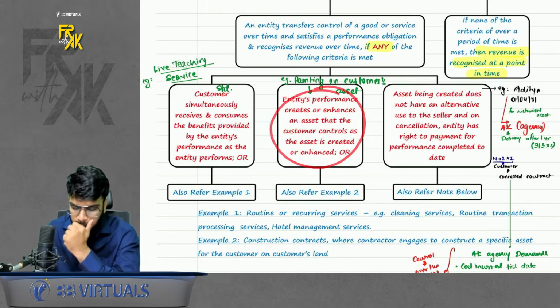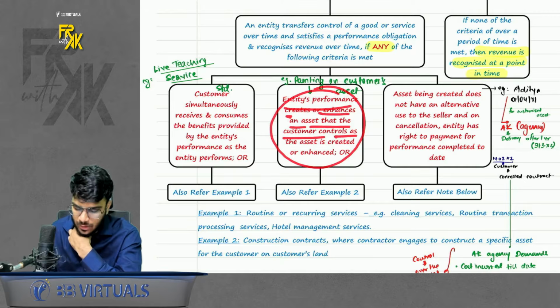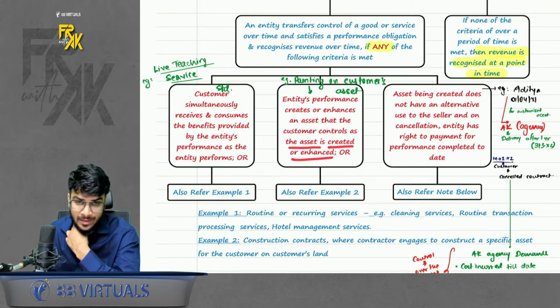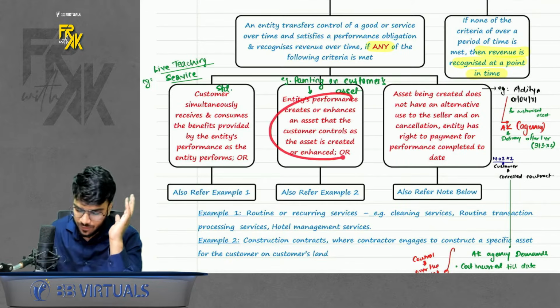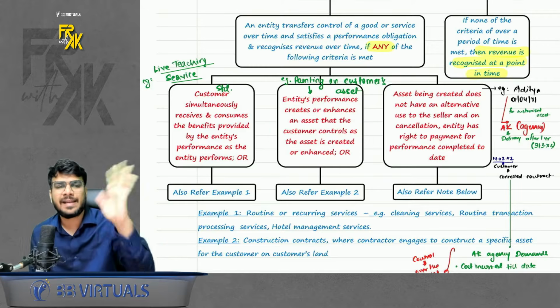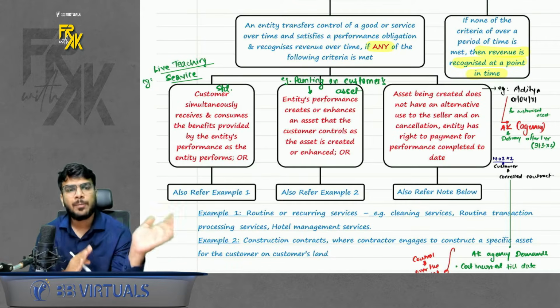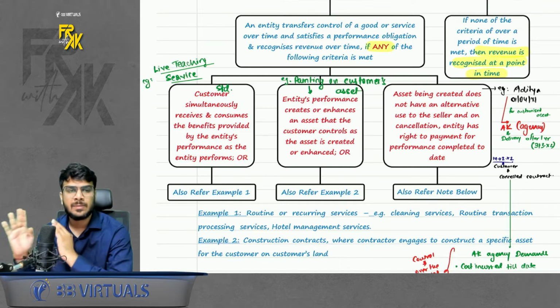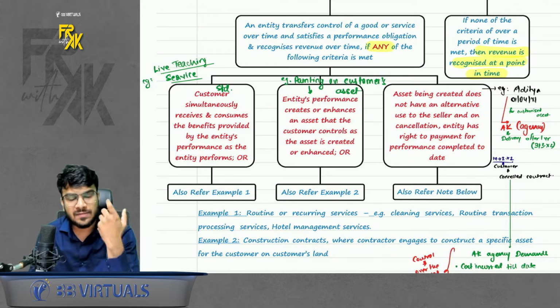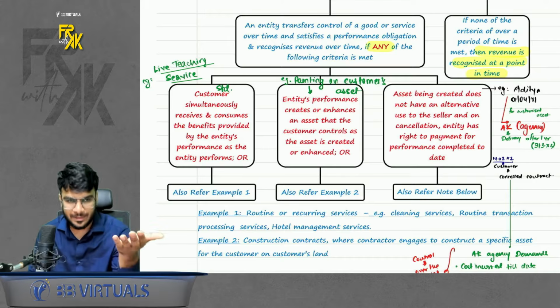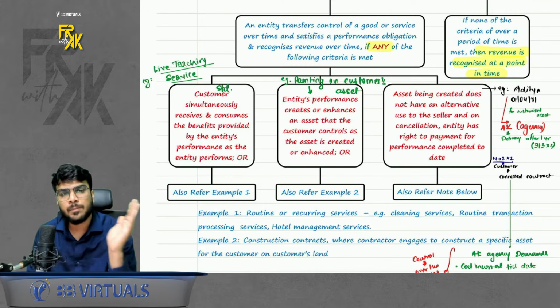Second, the entity's performance creates or enhances an asset that the customer controls as the asset is created or enhanced. For example, whenever you perform any service on the customer's asset, for example, the customer has a studio and you are providing painting services on the customer's asset, this painting service will be considered to be transferred over the period of time. That is exactly what it says. When you perform any service on the customer's asset, it is a service over the period.